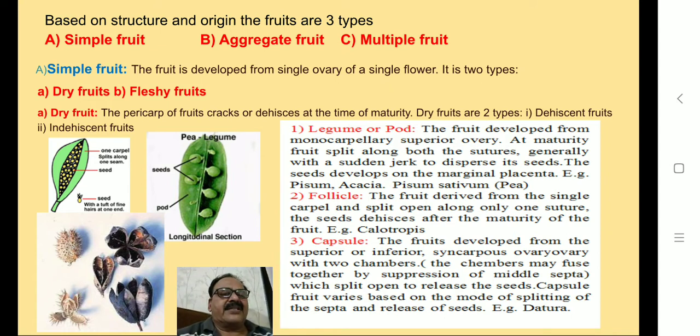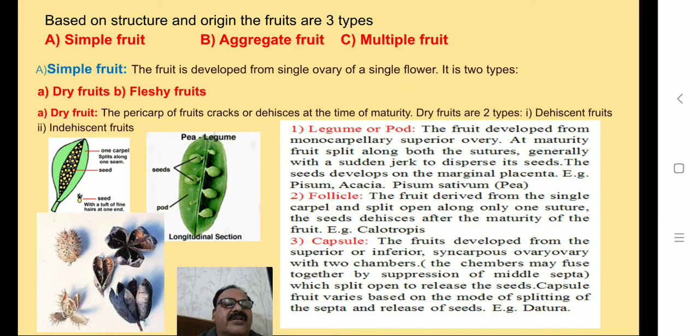Second type is follicle fruit. The fruit developed from a single carpel and splits open along only one suture. The seeds are released after the maturity of the fruit. For example, Calotropis. Calotropis procera is one of the examples of follicle fruit.